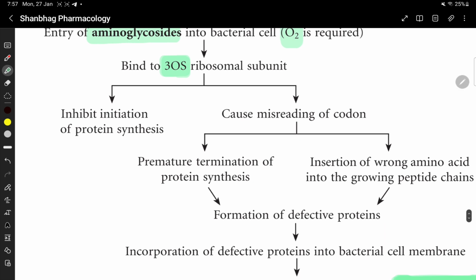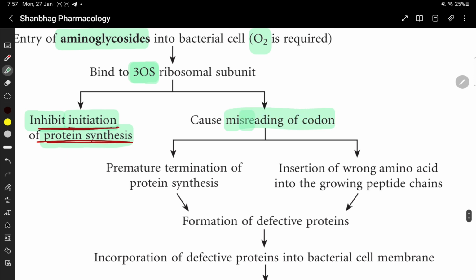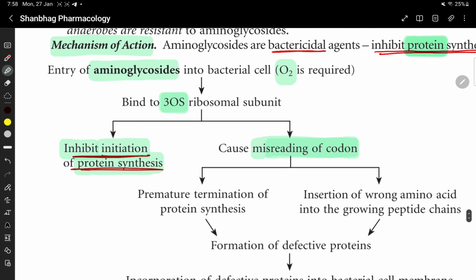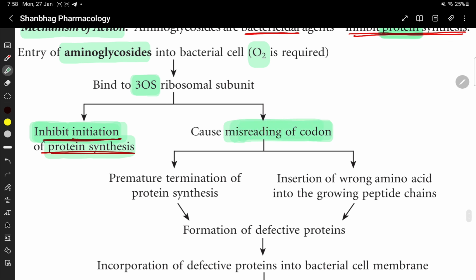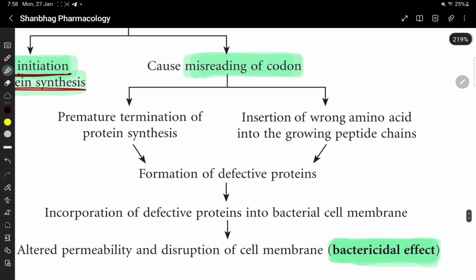It does two things. By binding to the 30S ribosomal subunit, it inhibits the initiation of protein synthesis and it causes misreading of the codon. Misreading of codon के कारण there is premature termination of protein synthesis and insertion of wrong amino acids into